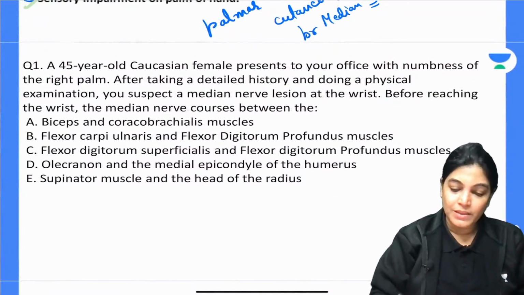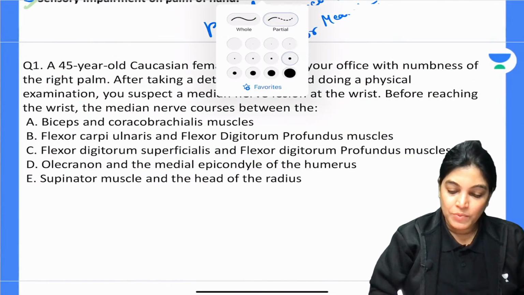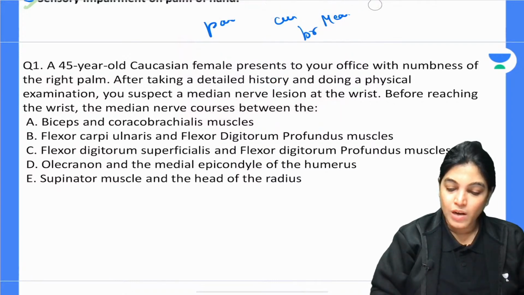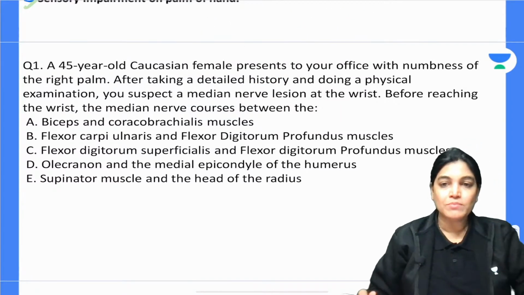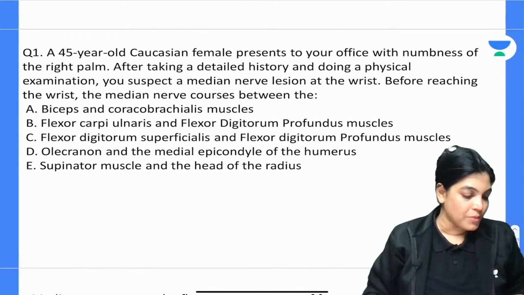Now we are done with the median nerve, and before ending the session, we will quickly solve a few MCQs. I will show you how the MCQs come from this topic.